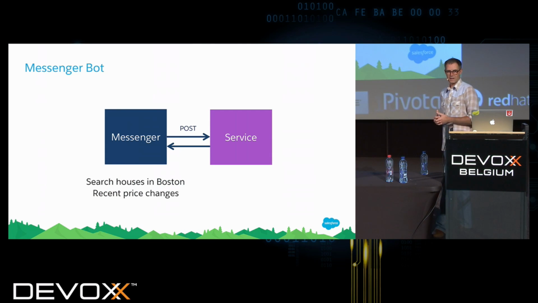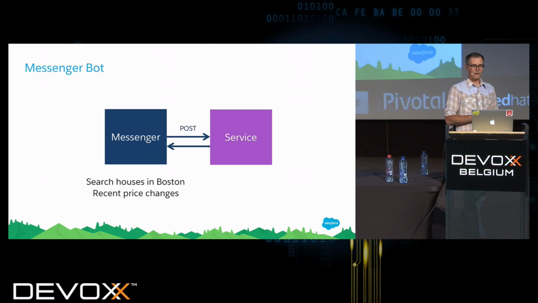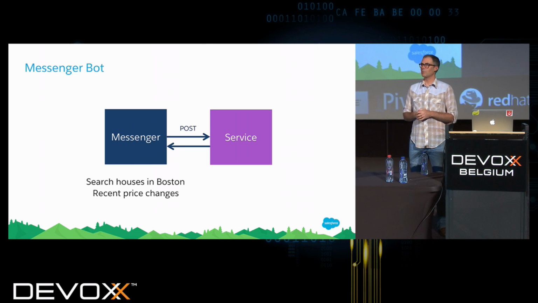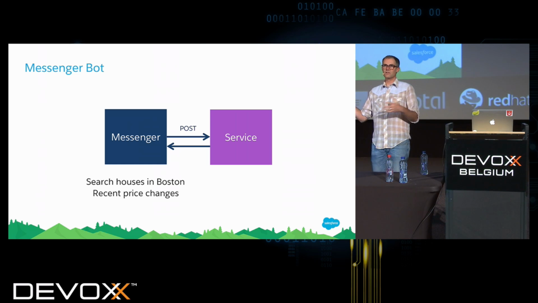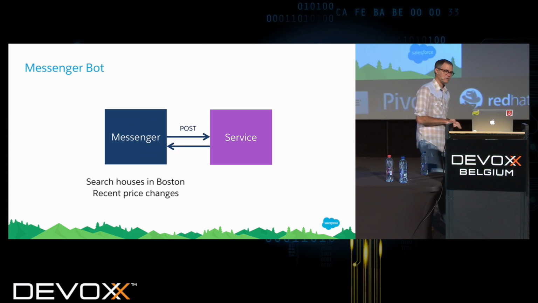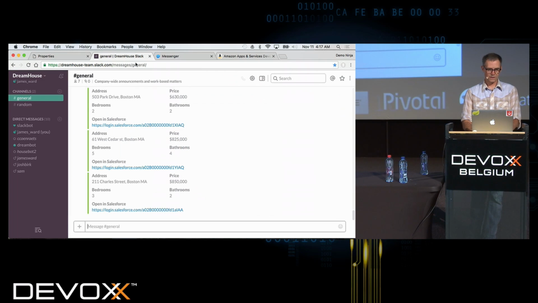So Messenger is a very popular chat system by Facebook, and the architecture here is very similar to what you saw with that third example in Slack. This is a bidirectional conversation that a user can have with a bot through Messenger in Facebook. So let's go check that one out.